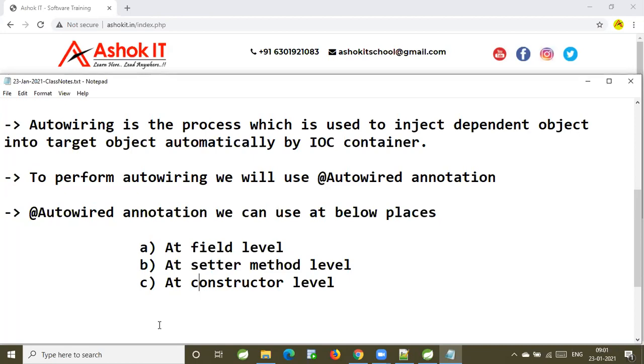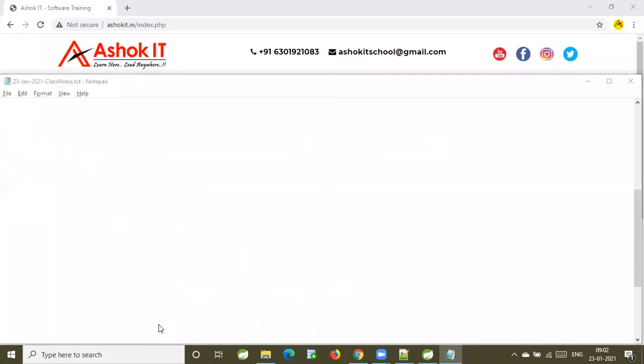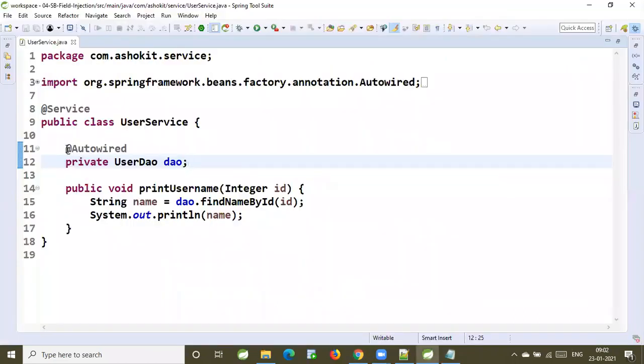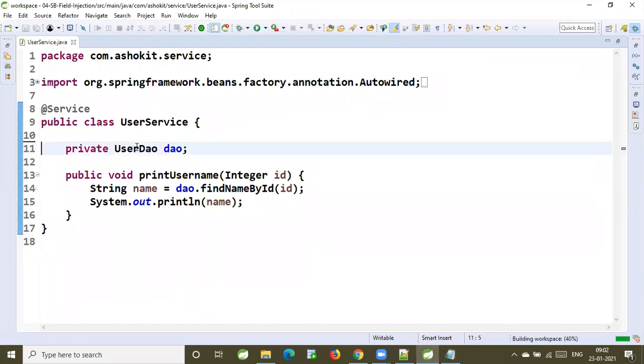I have a query. Dependency injection is also the process of injecting the dependent object into the target class, and auto wiring has the same definition. So what is the difference? Whenever you specify auto wiring, then only dependency injection will happen, right? If I remove this auto wiring, will dependency injection happen or not? It will not happen.